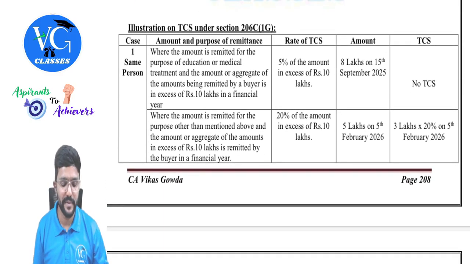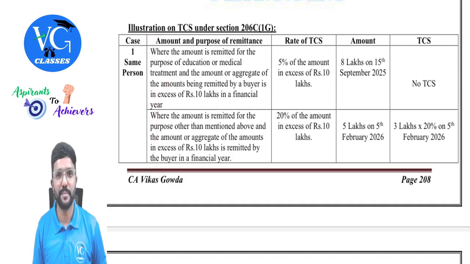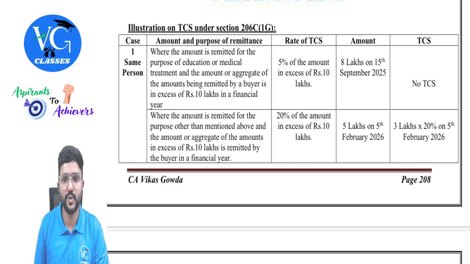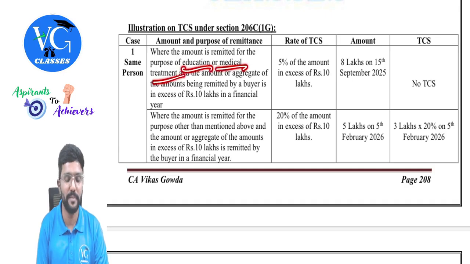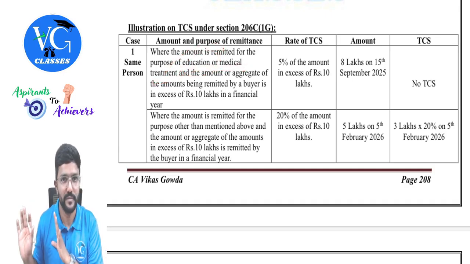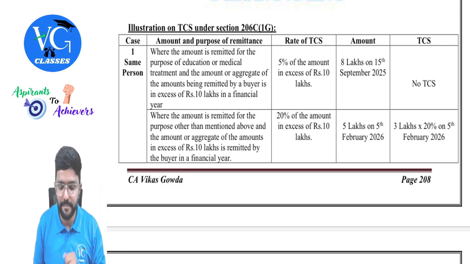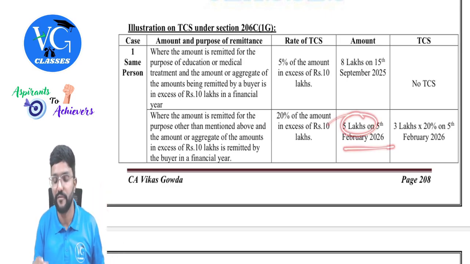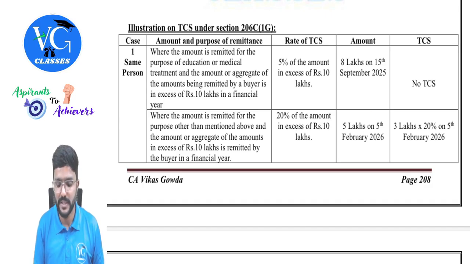Now, the same person is remitting money outside India for both purposes. In that case, we need to follow FIFO, the date order sequence. First, what is done? We will see this one. 8 lakh is remitted outside India on 15th September 2025 for education or medical purpose, and education means not an education loan. Yes, 8 lakh. On this, no TCS because it is within 10 lakh. And the same person remitted 5 lakh outside India on 5th February 2026 for any purpose other than education and medical. On this, is TCS applicable?